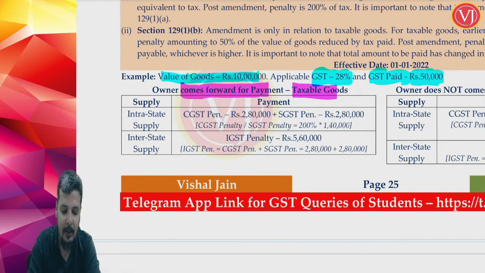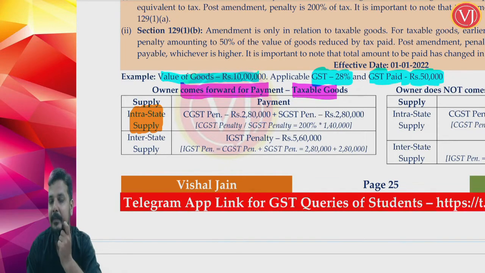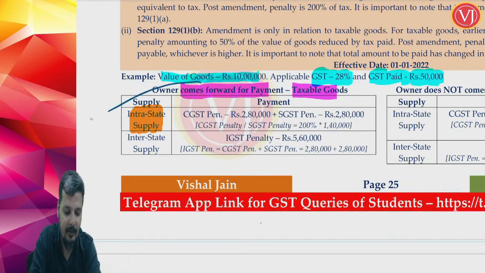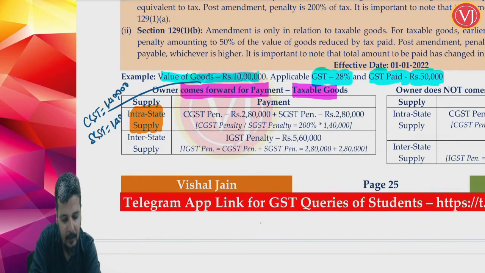So if it is intrastate supply, what will be the tax? The tax would be CGST 14%, which would have been 1,40,000, and SGST would have been 1,40,000.